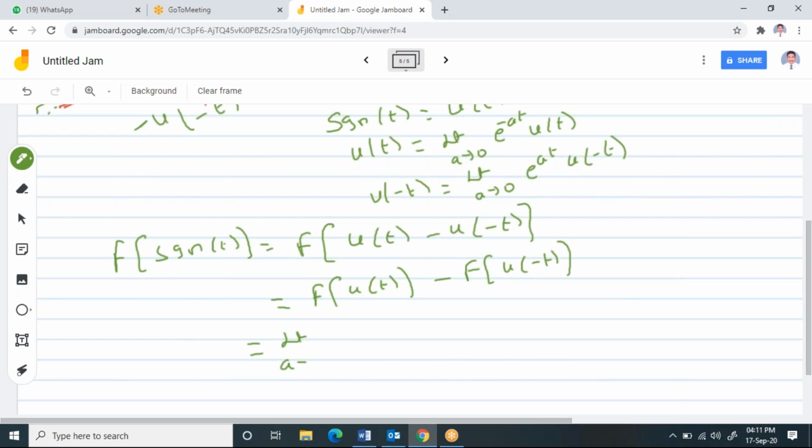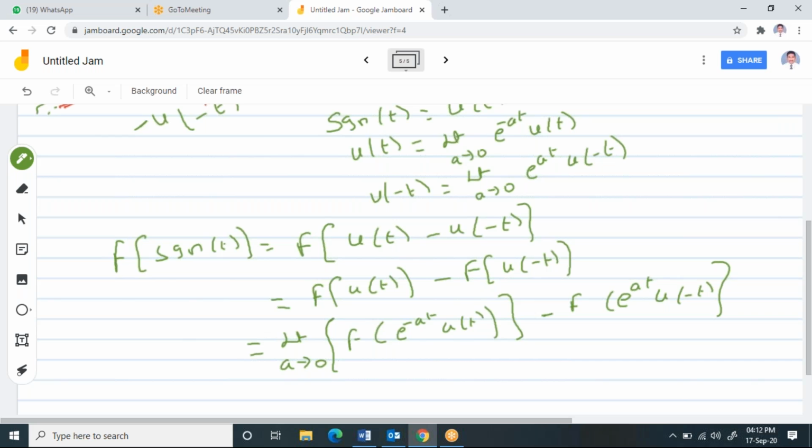So I can write limit a tends to 0 of the Fourier transform of e power minus at into u of t minus Fourier transform of e power at into u of minus t. So I am applying limit a tends to 0, which is common for both the terms.